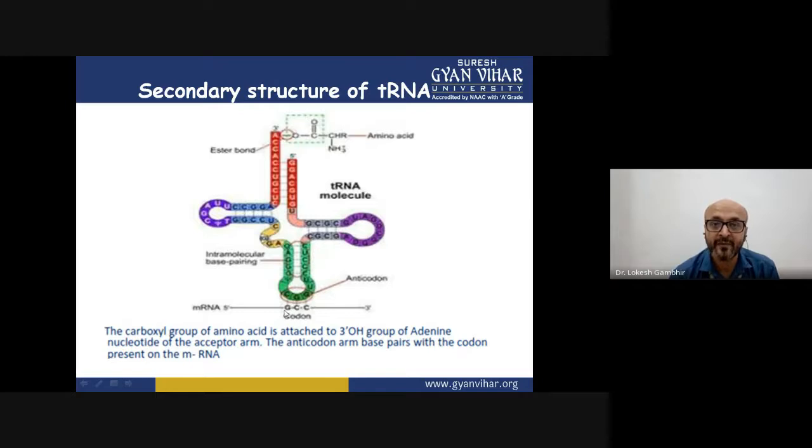A codon is made up of 3 nucleotides. What is written here? Suppose it is written AUG. That AUG will be read by this anticodon arm, and it will signal that it is written AUG. Now you have to bring methionine, and that's how the complete genetic code works that we had discussed.